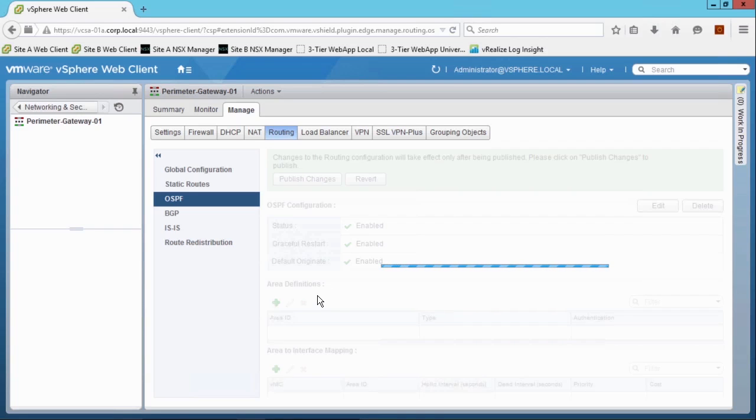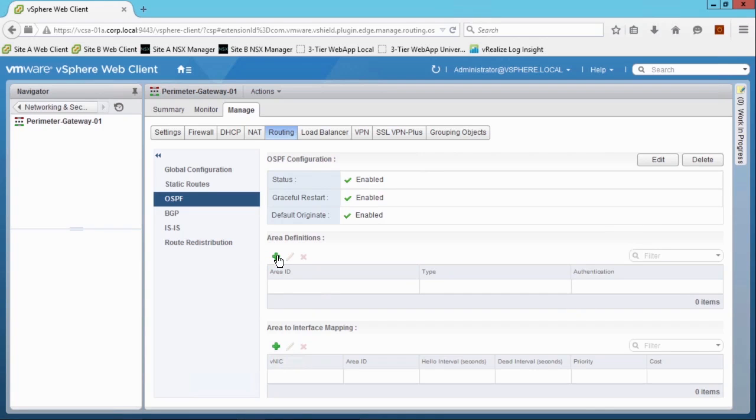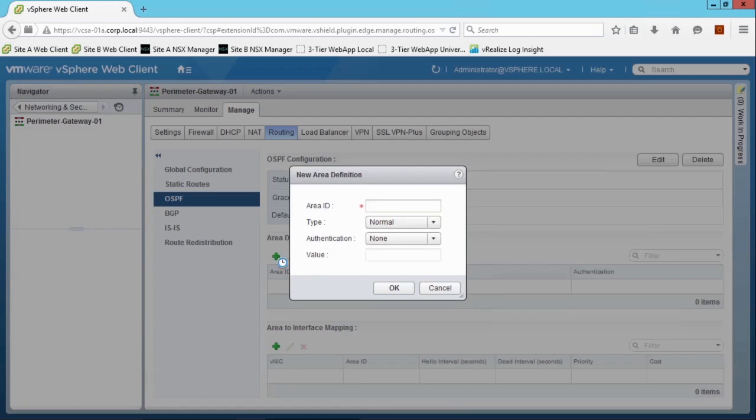We still need to configure our areas and interface mappings, but we'll begin by configuring our OSPF area. We'll configure area 0 as a normal area. I did mention that we can support NSSA, so that option would be selected here if we wanted to configure NSSA. But in this environment, we want to configure normal, no authentication, and we don't need to set any values.